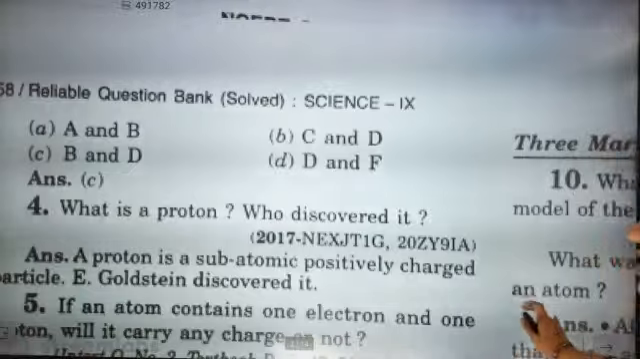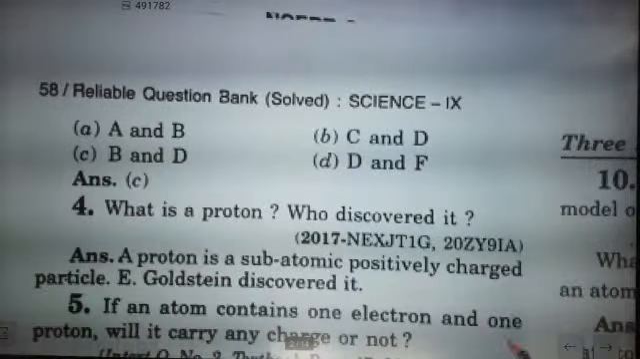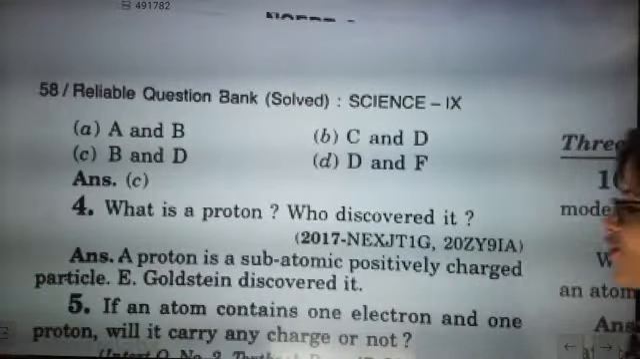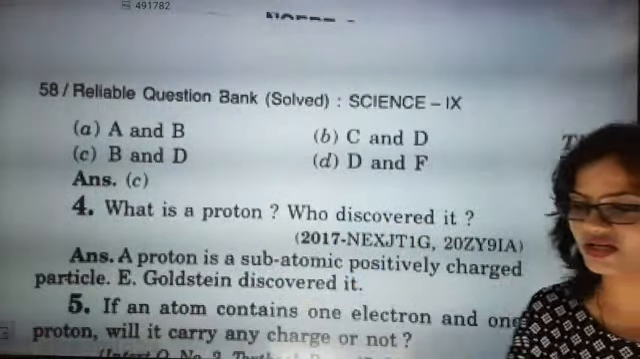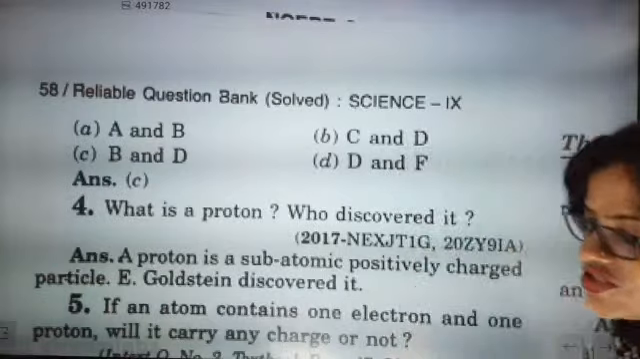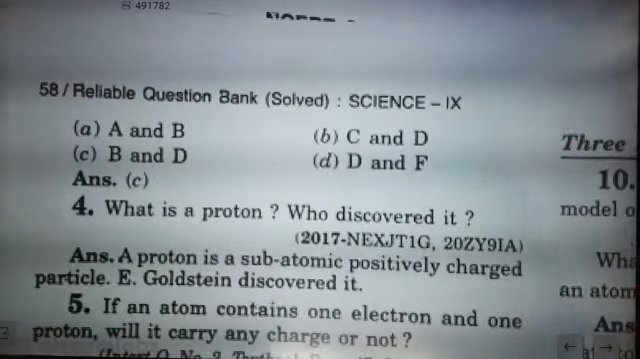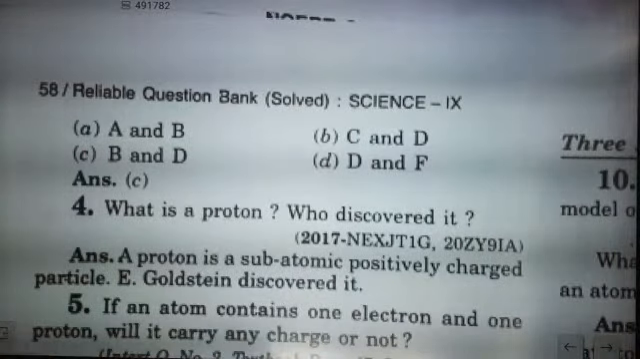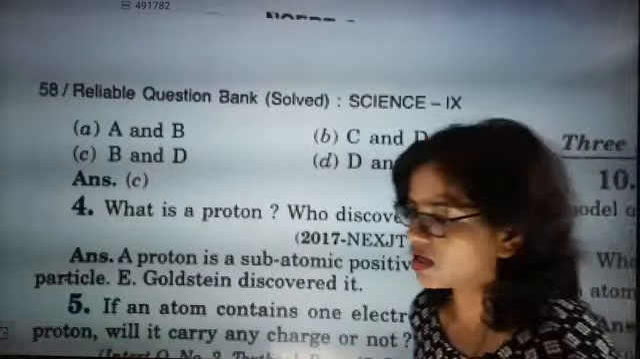Now give the next answer. If an atom contains one electron and one proton, will it carry any charge or not? That's a very good question. Now come on, answer this question. I want everyone to answer. Where is Shrutika, Sharmila? Is everyone sleeping or what? I want full attendance here with answers. Come on.